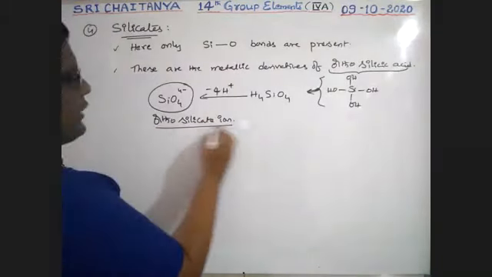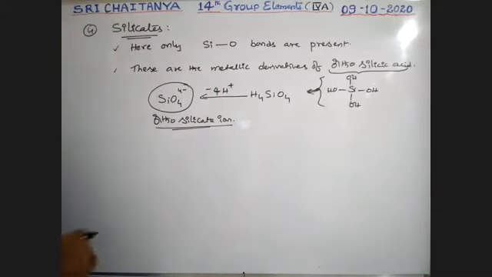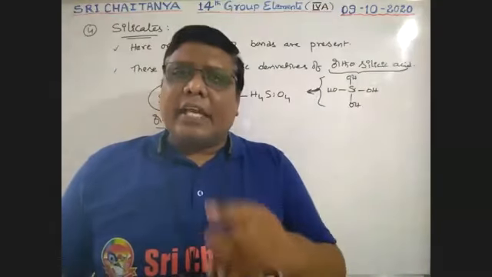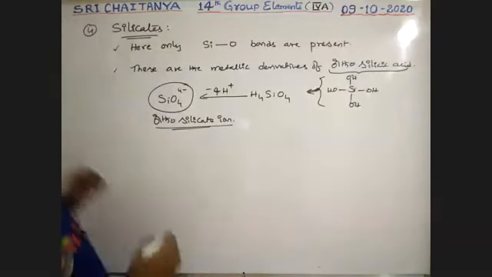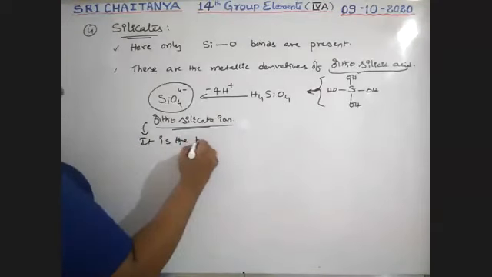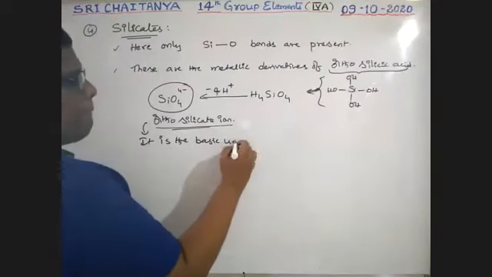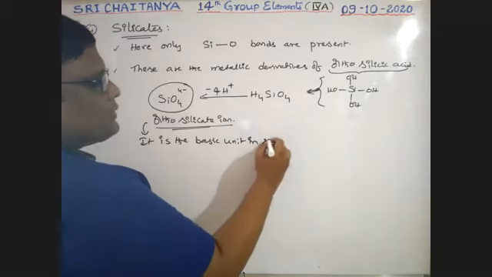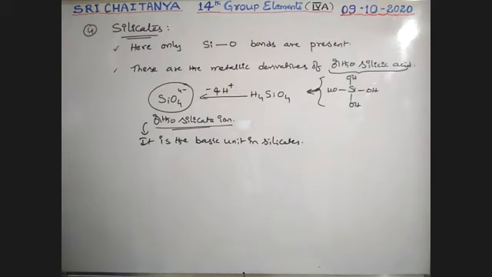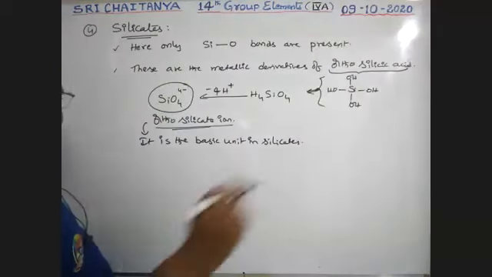This is the basic unit in silicates. The basic unit in silicates is the SiO4 4- unit. See here, SiO4 4-. I am drawing the structure.